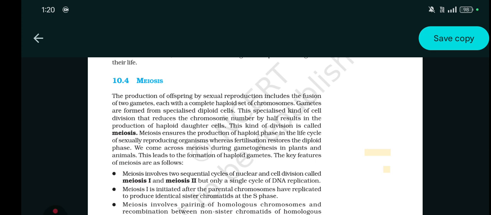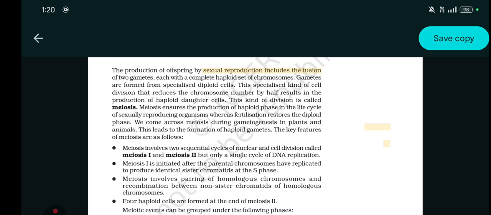Today we will probably complete this chapter. So let's start. Meiosis. The production of offspring by sexual reproduction includes the fusion of two gametes, each with a complete haploid set of chromosomes. Gametes are formed from specialized diploid cells. The specialized kind of division that reduces the chromosome number by half results in the production of haploid daughter cells. This kind of division is called meiosis.